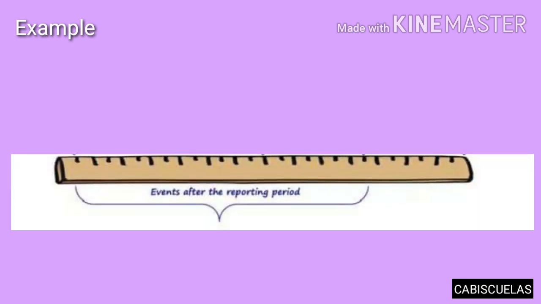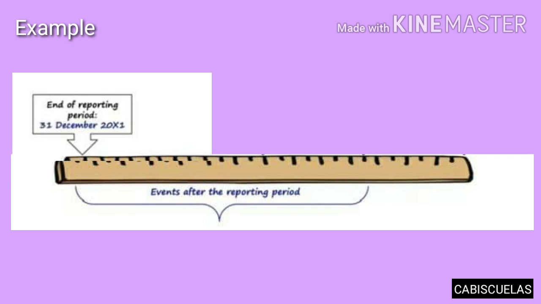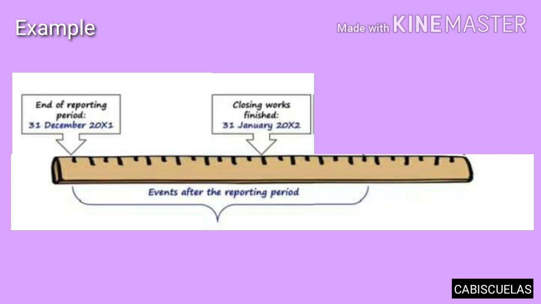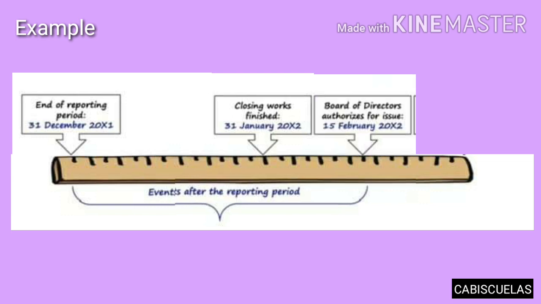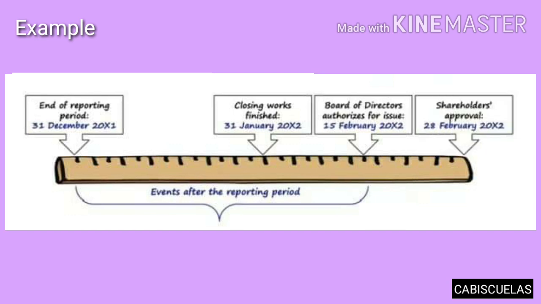Say, for example, is a timeline below. Let's say that the reporting period ends on December 31, 20x1 and the accountant completed the FS on January 31, 20x2. Then, they submitted it to the BOD and the latter approved it on February 15, 20x2. Afterwards, the FS were submitted to the shareholders for approval and approved by them on February 28, 20x2.